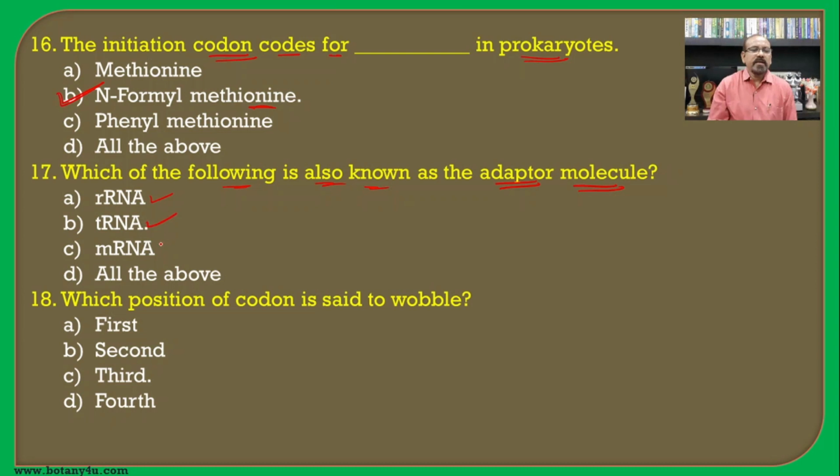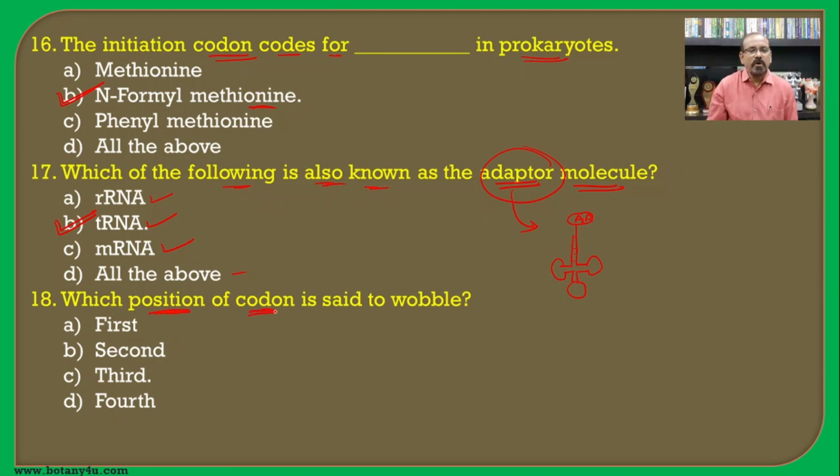rRNA, tRNA, mRNA, and all the above. So adapter means which is responsible to adapt. What actually is the process of adaptation carried out during protein synthesis? If we see the tRNA, which is responsible to carry the amino acids with it, it is known as the adapter, and hence the tRNA is the correct answer for this question.